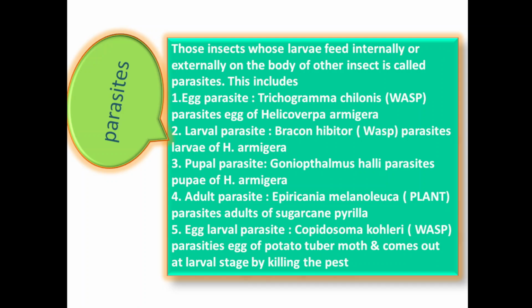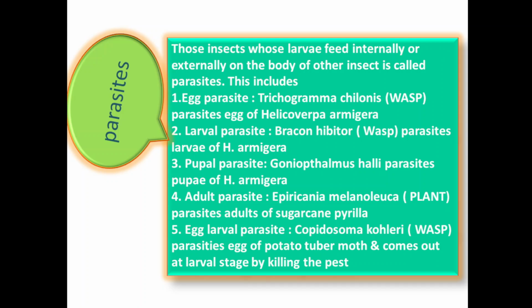Larval parasite, Bracon wasp parasite, it will feed on larvae of H. armigera, and it will kill that insect. Pupal parasite, Goniophthalmus halli parasite, which will feed on pupae of H. armigera, and it will kill that insect.